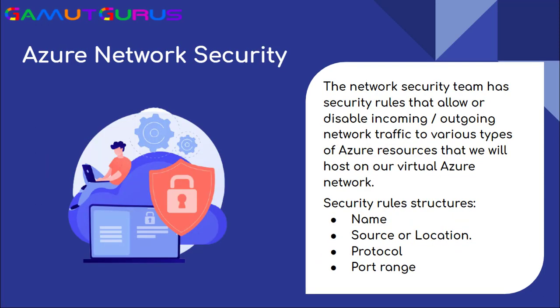In recent scenarios, you know that there are security flaws and the major issue is security. But in the case of Azure network security, there are no such issues. The network security group has security rules that allow or deny incoming or outgoing network traffic to various types of Azure resources that we host on our Azure virtual network. In Azure, security rules have a name, source or location, protocol, and port range.